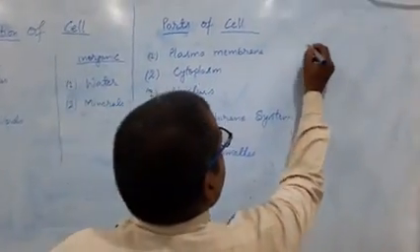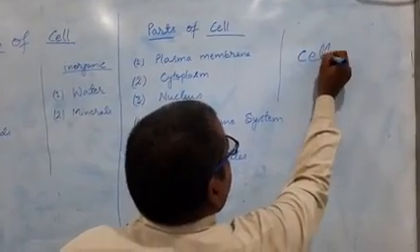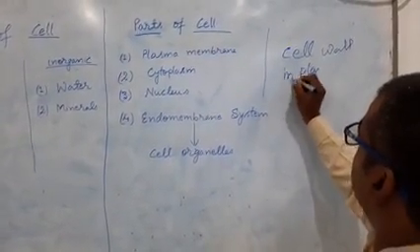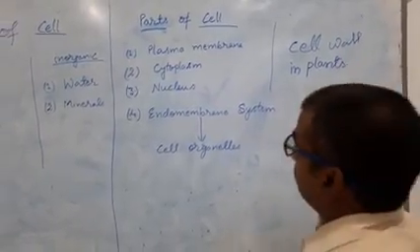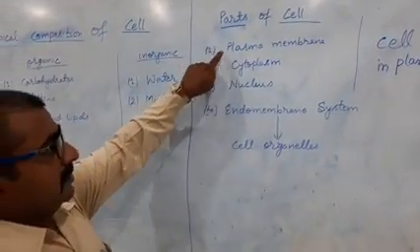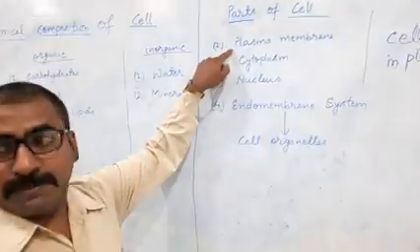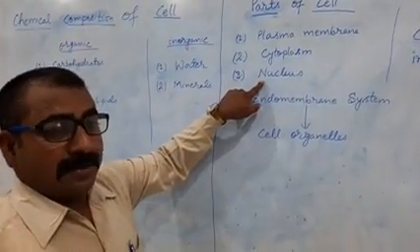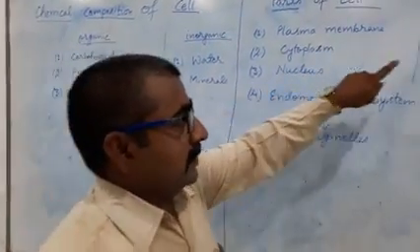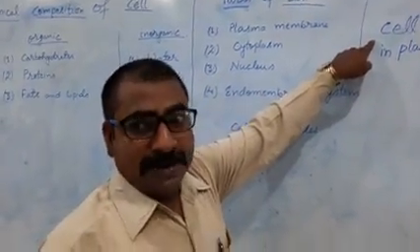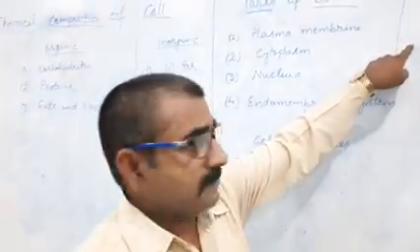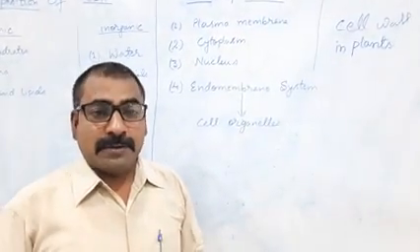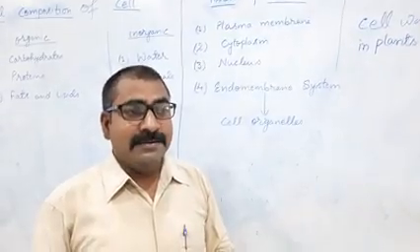One more component is the cell wall, and it is found only in plant cells. So these are the major parts of the cell. First is the plasma membrane, which is common in both plant and animal cells. Cytoplasm is also common in both plant and animal cells. Nucleus is also common in both. But plant cells have another membranous envelope called the cell wall. Besides plant cells, the cell wall is also reported in bacteria as well as in fungi.